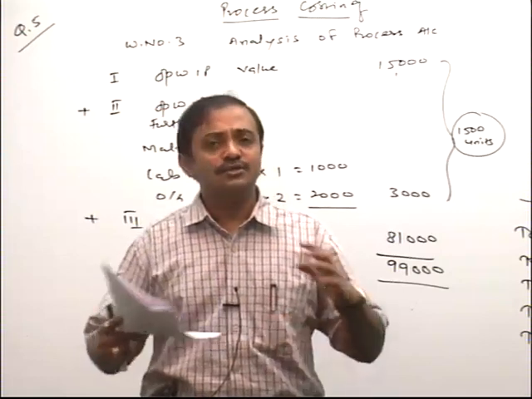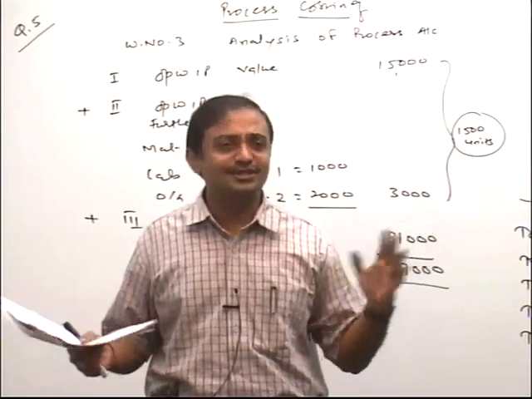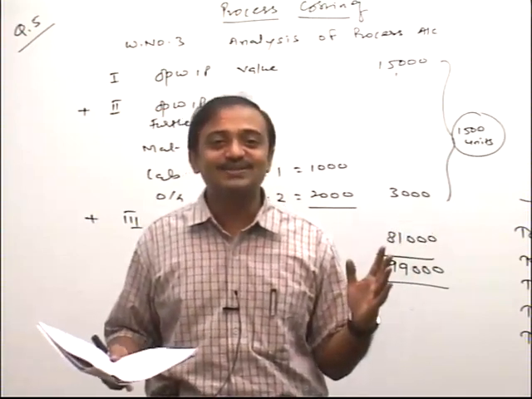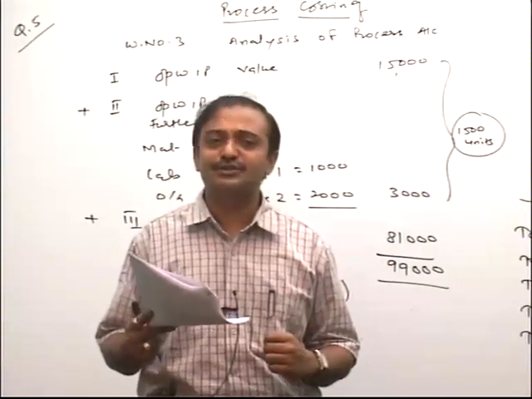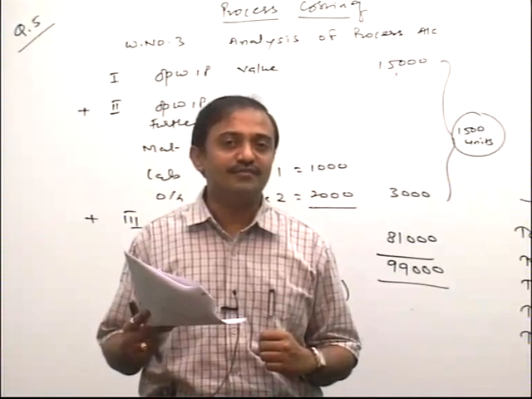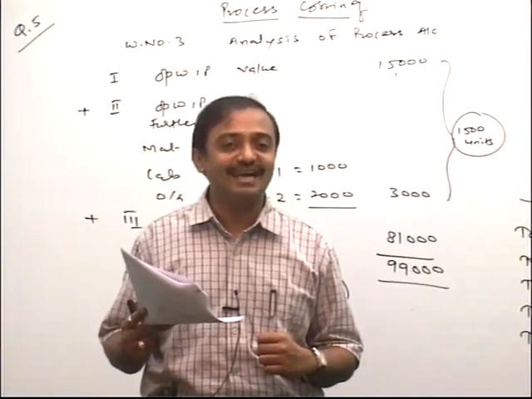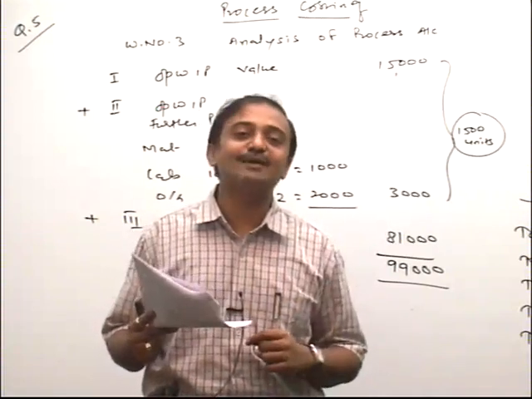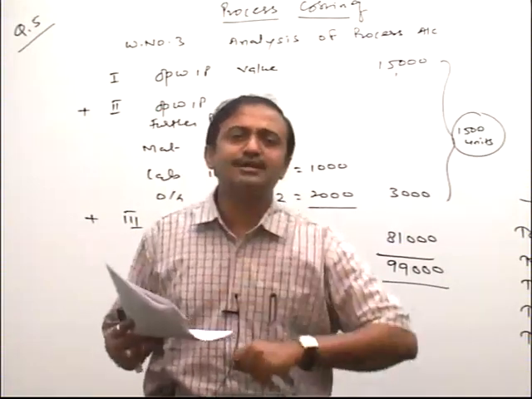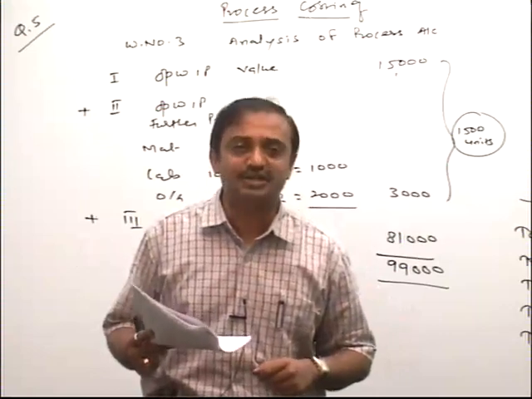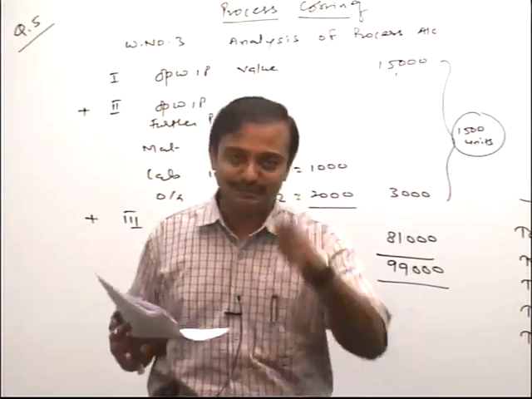Process account. So I tell you, all the solution is stereotype. All working notes remain what, friends? Same, only figures change. So again I proceed with this solution. Last time in question number 5 we got abnormal gain. This time, friends, we get abnormal what, friend? Loss. Let's start one by one. I am starting my solution with equivalent production. Working note number 1. Please emphasize.